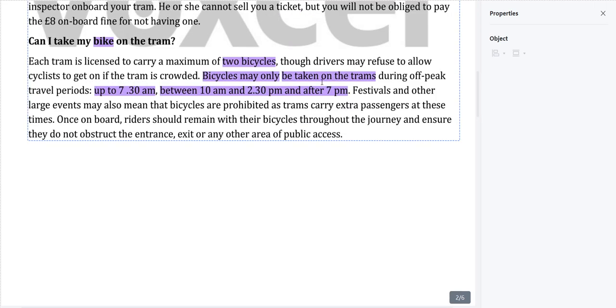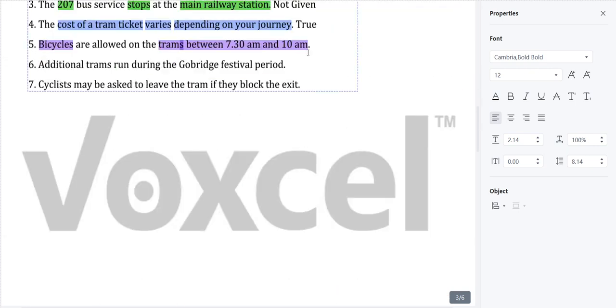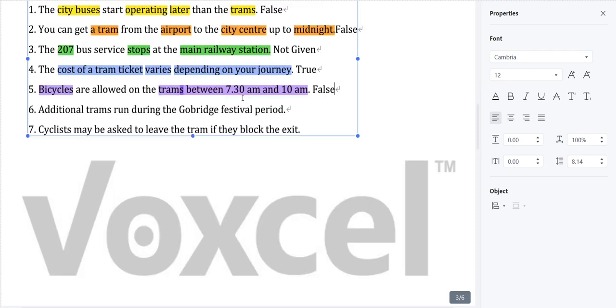So this is our question number 5. Let me just write it here. This is our question number 5. So we can easily understand that we cannot take our bicycle between 7:30 and 10. We can take the bicycle before 7:30 a.m. and between 10 a.m. and 2 p.m., but not between these two time periods. Okay, next question.